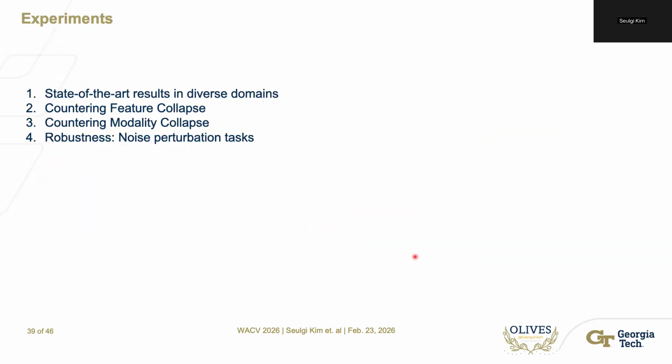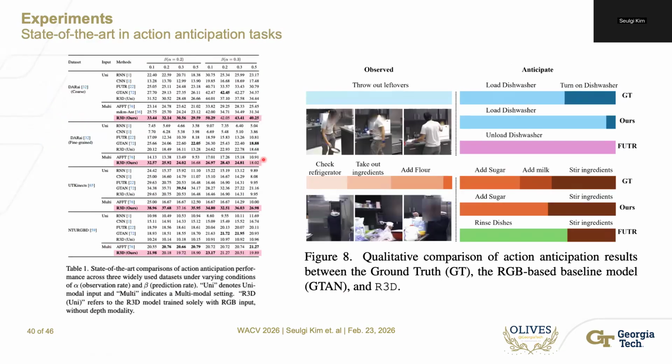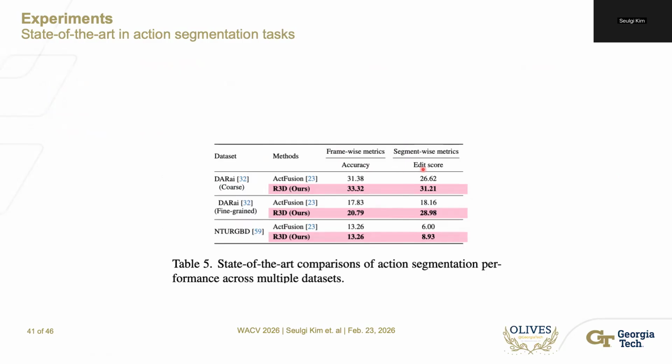We evaluated our proposed method in diverse experimental setups. First, we examine our model on two different downstream tasks. Second, we show whether our method counters feature collapse and also modality collapse. Then we also see if the proposed method is robust enough, so we evaluate in various forms of noise perturbation settings. When we apply this fusion strategy, we see state-of-the-art results on action anticipation benchmarks. We also observe strong performance improvements on action segmentation tasks across multiple datasets.